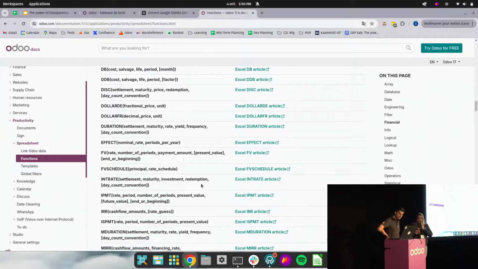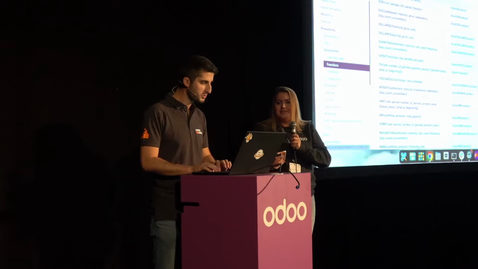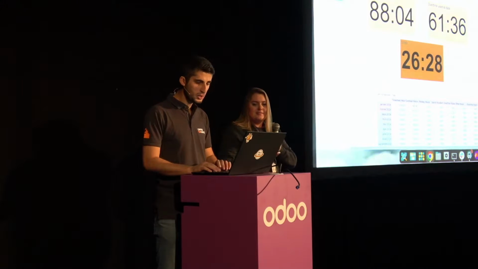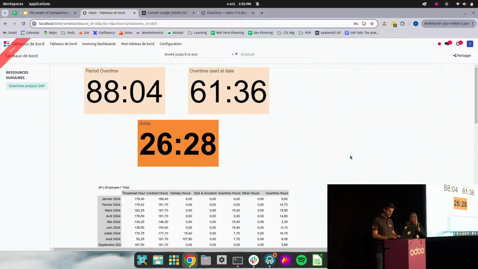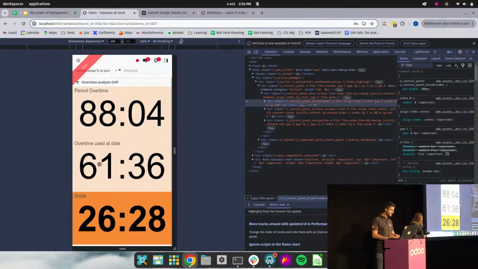Perfect, thanks. And another one, but I don't know if you will be able to show. What does the dashboard look like on the mobile app? That's a good point. So let's go here. I think I can. Yes, I can. Inspect. So this is what the dashboard looks like in the mobile app.